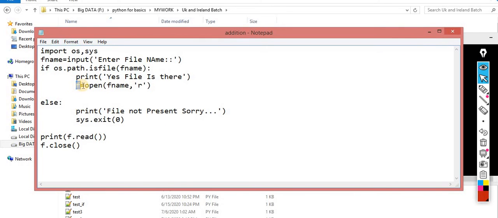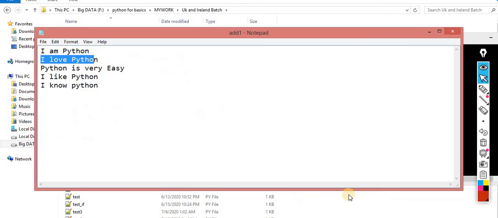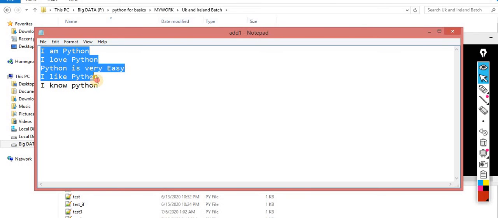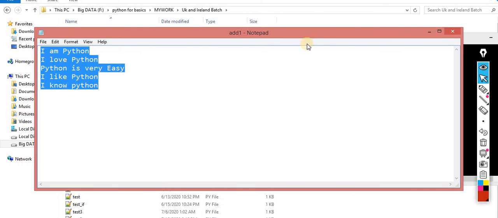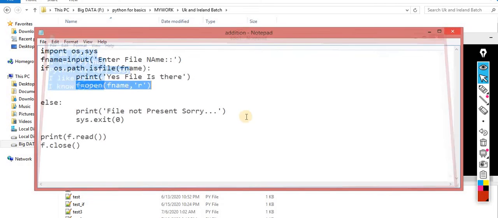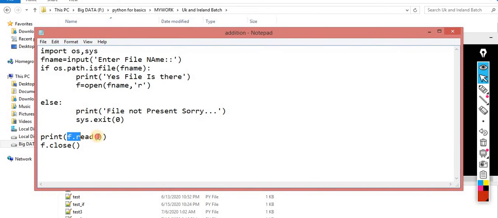What exactly does it give you? It gives you a cursor, a connection with that file. That means it says, I am over here. Now what do you want to do? The choice is again here. You want to read only 2 characters, or the entire data, or only a single line, or the entire data in list format. The choice is again here. So to perform this activity, I use f.read.